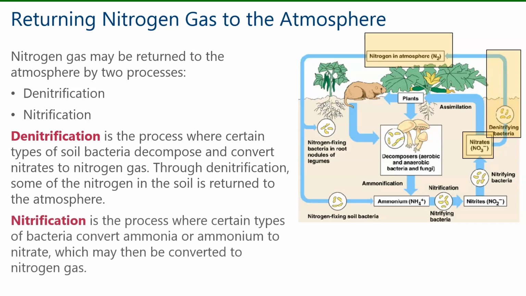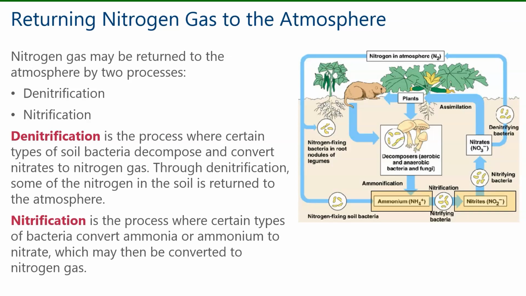The other way nitrogen gas can be returned to the atmosphere is through nitrification. This is the process where certain types of bacteria convert ammonia or ammonium to nitrate, which may then be converted to nitrogen gas. So we can see in our diagram we have ammonium in the soil, so this can be ammonium or ammonia, and then we have nitrifying bacteria changing these into nitrites.